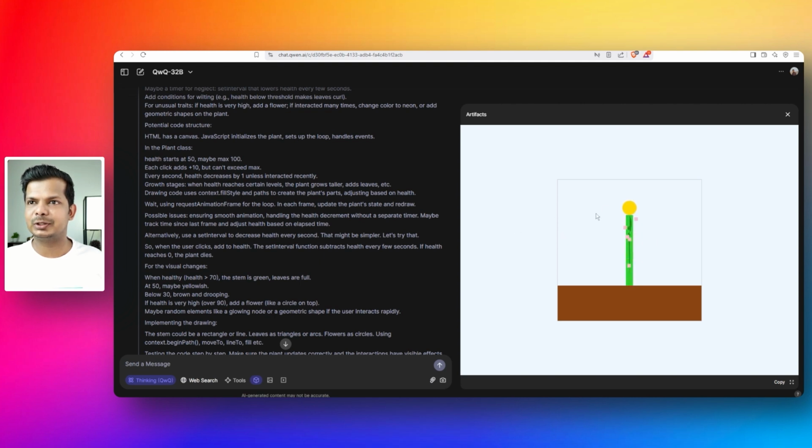But what am I actually doing here? It's a growing plant. It doesn't look like a plant. What is it? Sun? Oh, wait. Why? Okay, click and it will grow. Oh, as I move the mouse, something, whatever it is, it's doing something. I don't know what it is actually doing, but yeah, I think it understood the assignment.